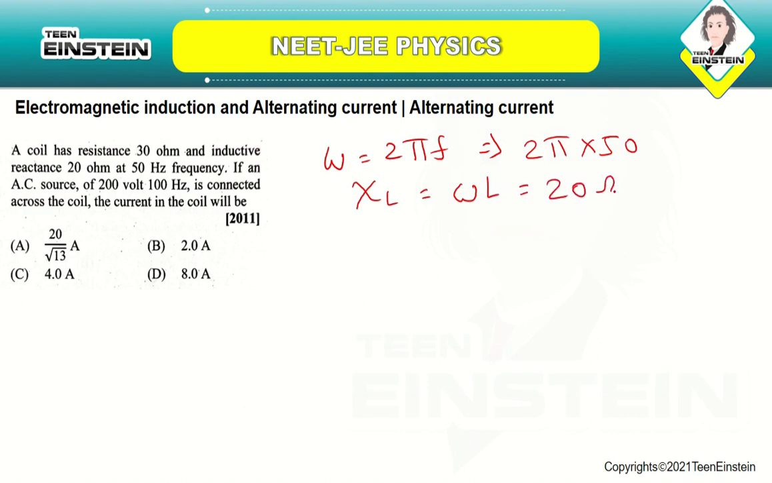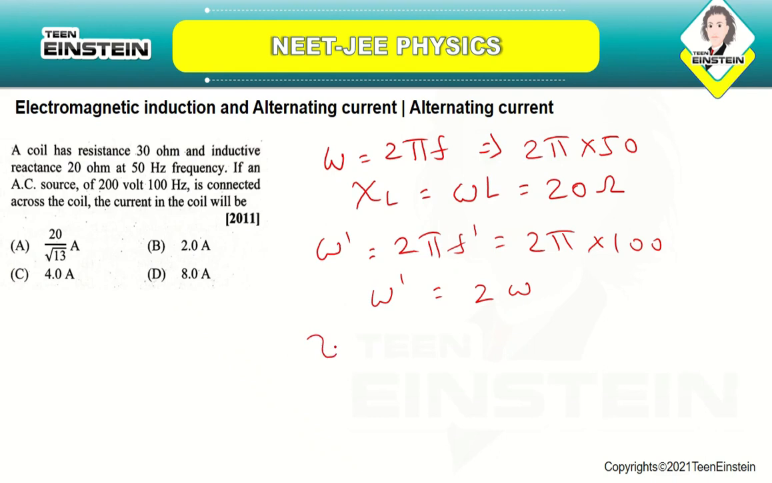When the frequency increases, you will have omega dash equal to 2 pi F dash. So it is 2 pi into 100. You are changing the source, which has a frequency of 100 hertz. You will have omega dash equal to 2 omega, because 2 pi into 50 is omega, so 2 pi into 100 is 2 omega.